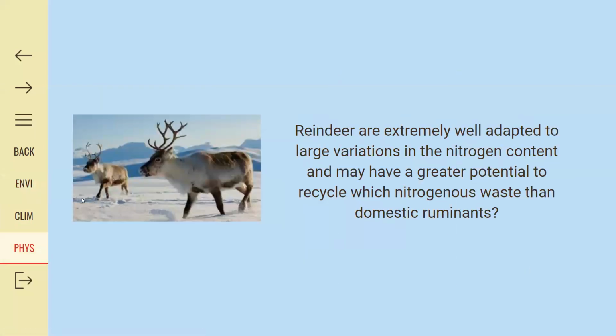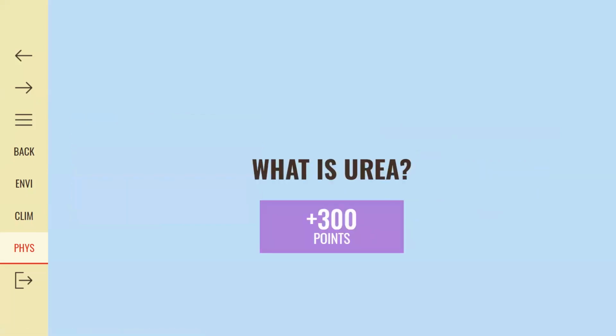I'll take physiological adaptations for 300. Reindeer are extremely well adapted to large variations in the nitrogen content and may have a greater potential to recycle nitrogenous waste from domestic ruminants. What is urea? Yes, that's correct. Increases in urea concentrations during winter may indicate severe starvation and greatly increase utilization of protein as an energy source. Great job to the both of you. With this correct answer by just 200 points, a grand total of 1,300 points.